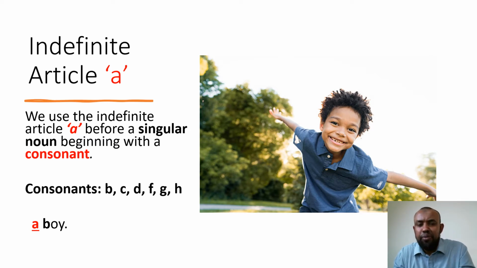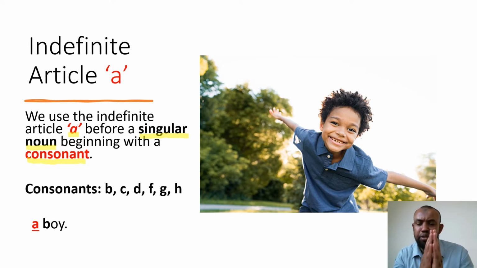We use the indefinite article a before a singular noun, and this is very important, before a singular noun beginning with a consonant.